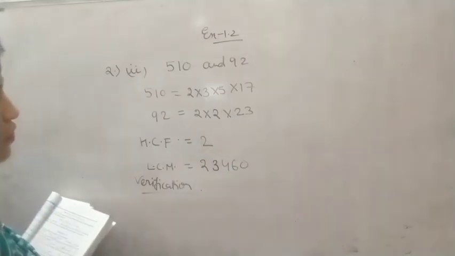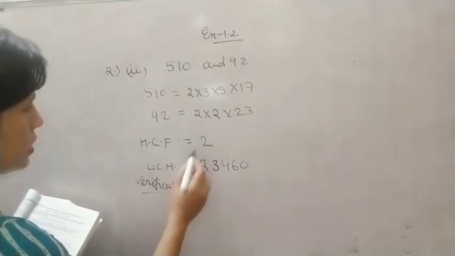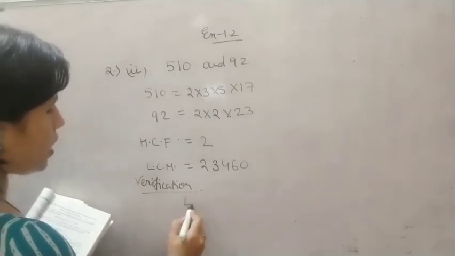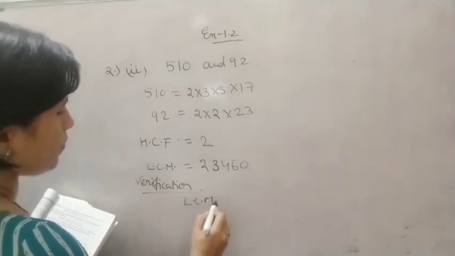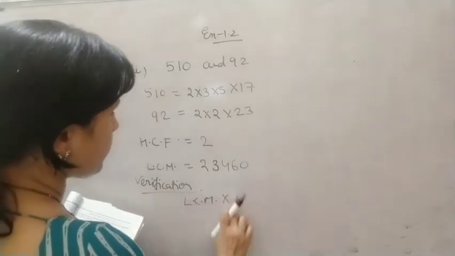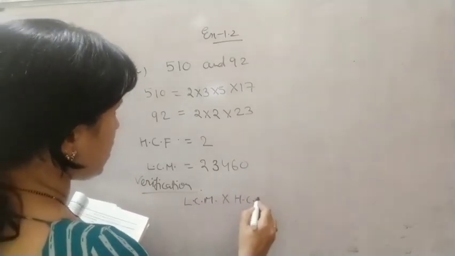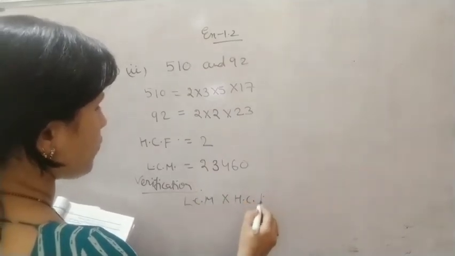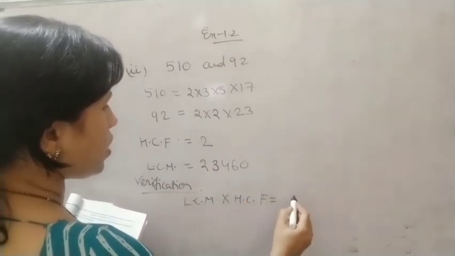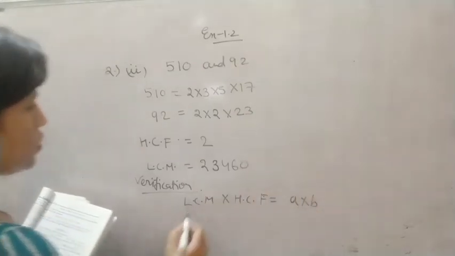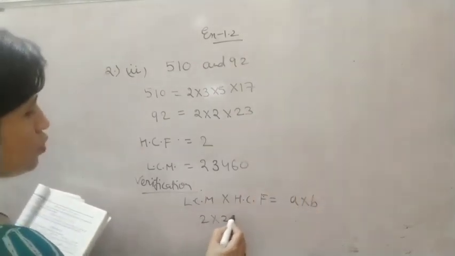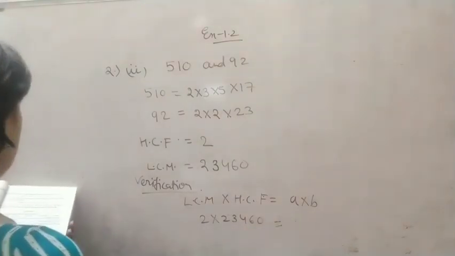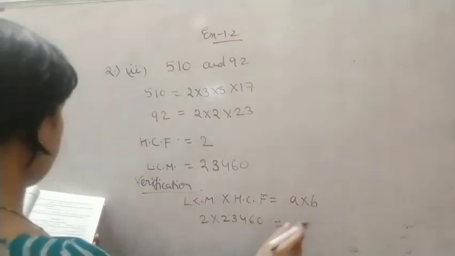For the verification, we have the formula that HCF into LCM will be equal to the product of the given numbers. So see, 2 into 2,346 will be equal to, when we multiply it, what will come?